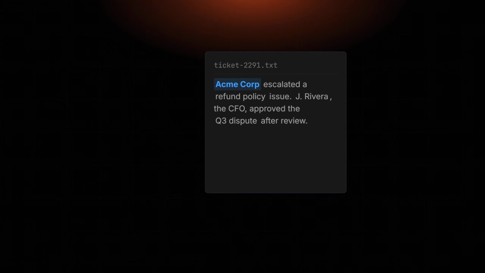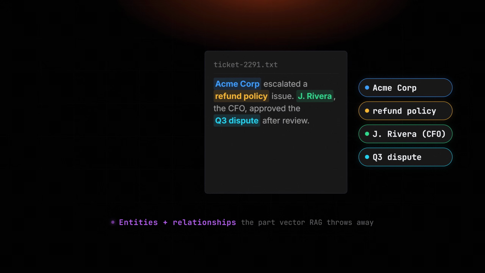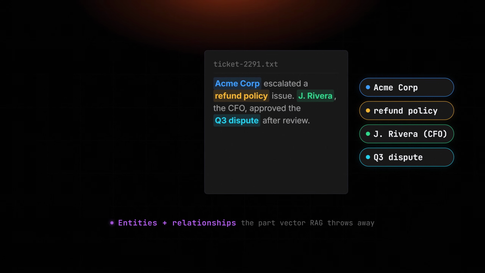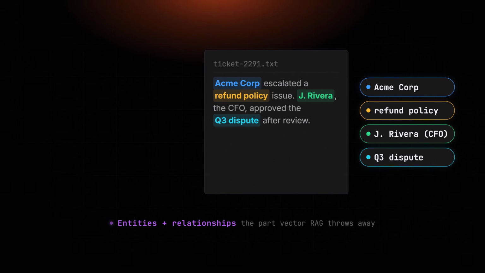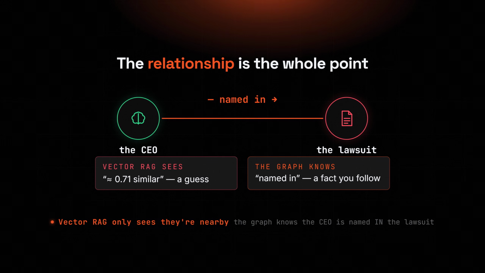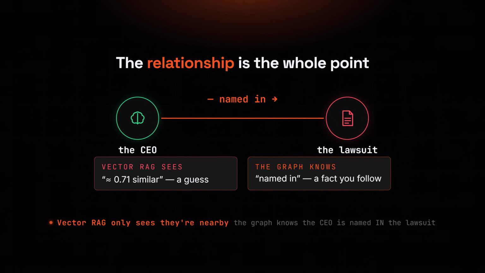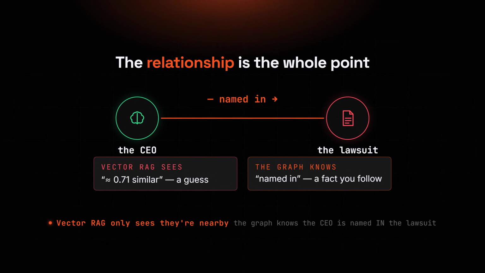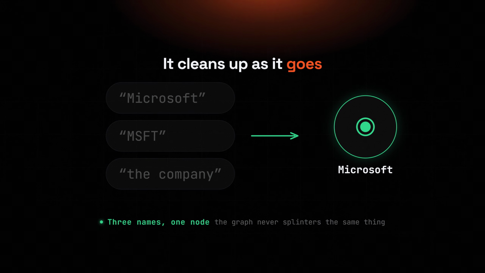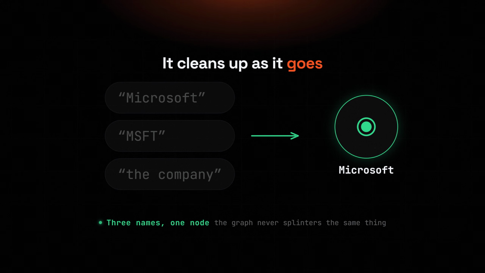Step 1. An LLM goes document by document and pulls out the entities it mentions, people, companies, products, concepts, and this is the part vector RAG throws away. It also records how each one connects to the others. That relationship layer is the whole ballgame. Vector RAG only knows a chunk mentions a CEO and a lawsuit. The graph knows the CEO is named in the lawsuit, and that's a fact you can actually follow. It cleans up as it goes too. Microsoft, MSFT, and the company all resolve into one node, so the graph never splinters the same thing into 3.